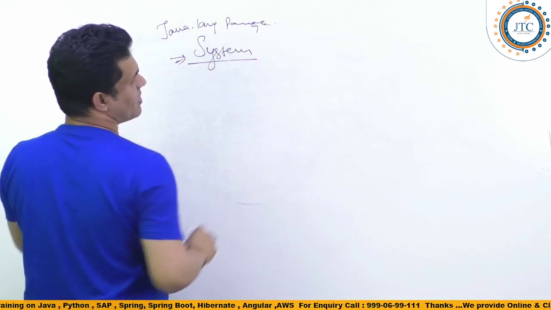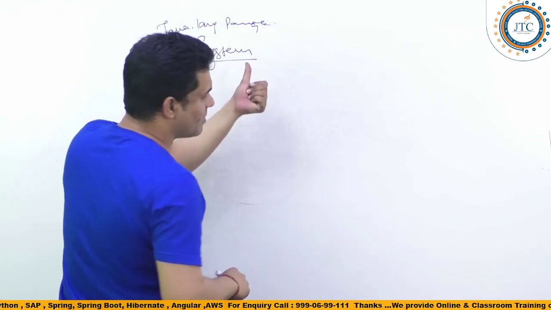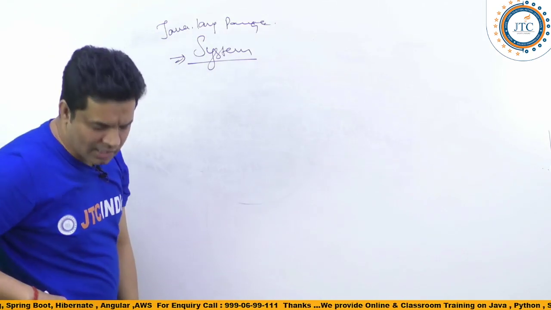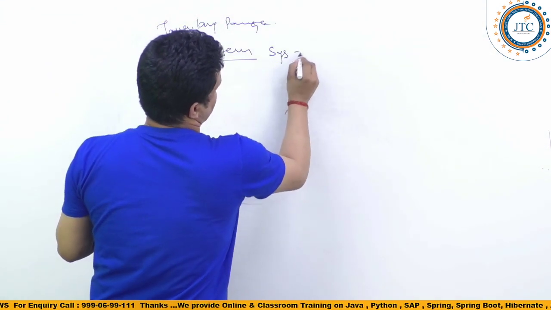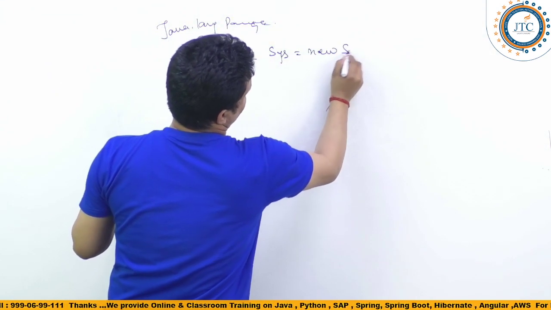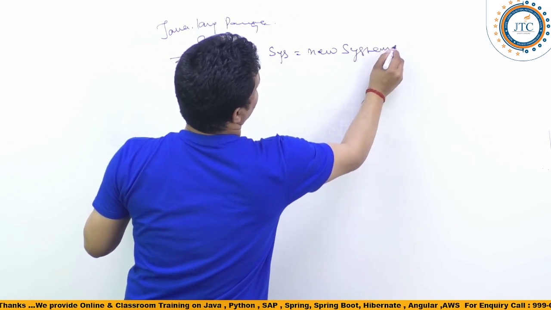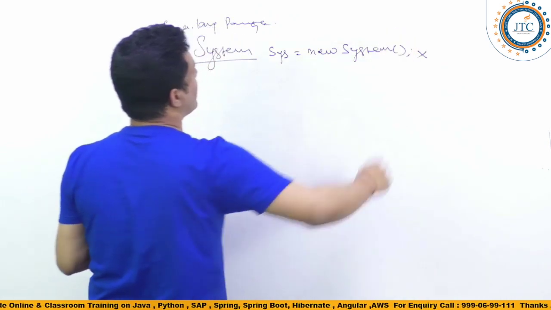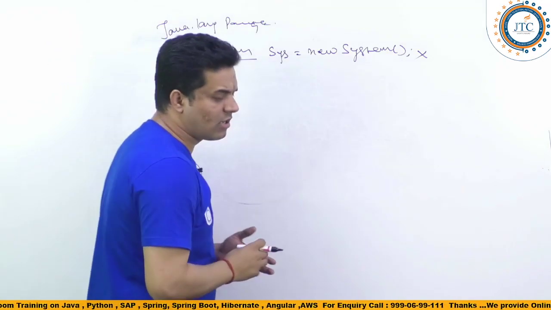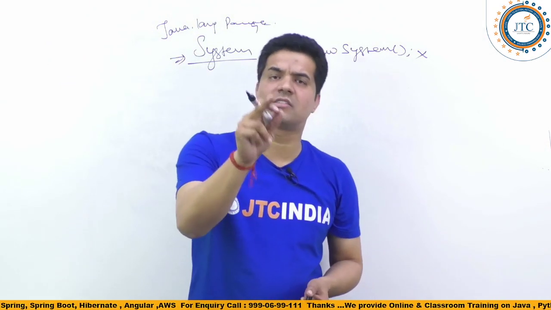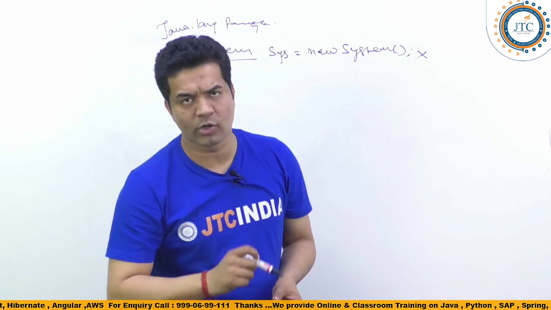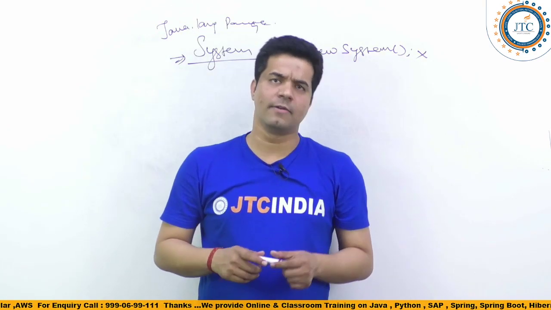So here System is a class. Can we write an object equal to new System()? Can we create the object of this class? No, we cannot create the object of this class, because the default constructor of the System class is also private. That is again one important point which you should keep in mind, right?